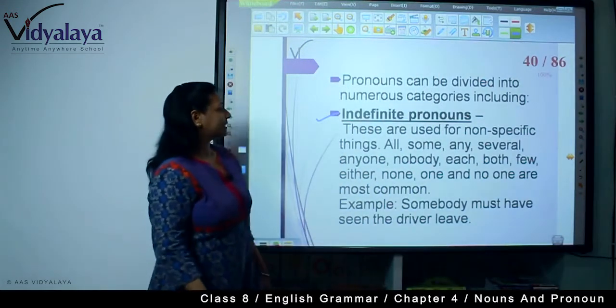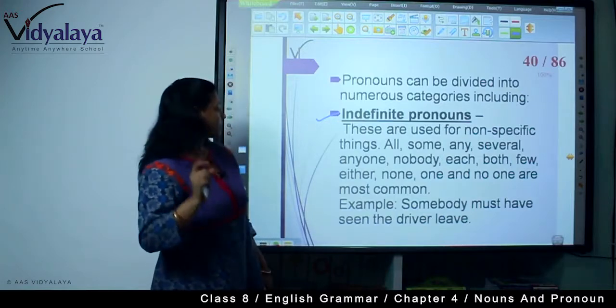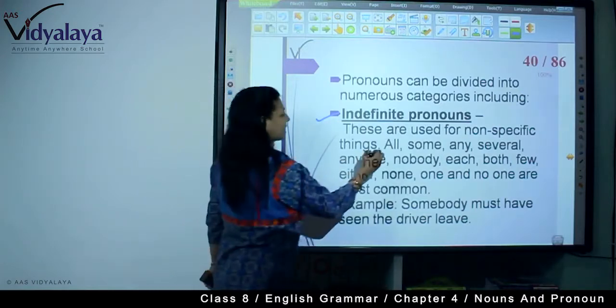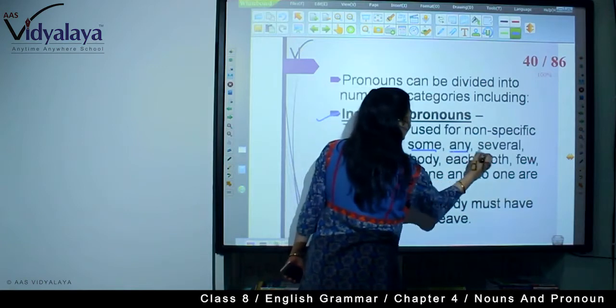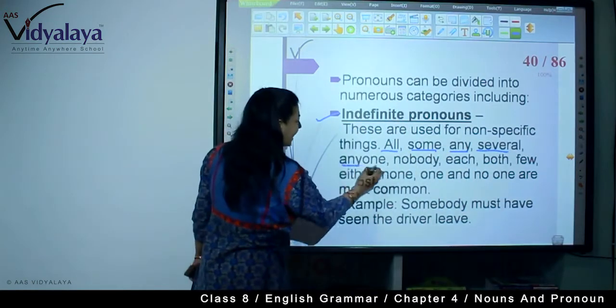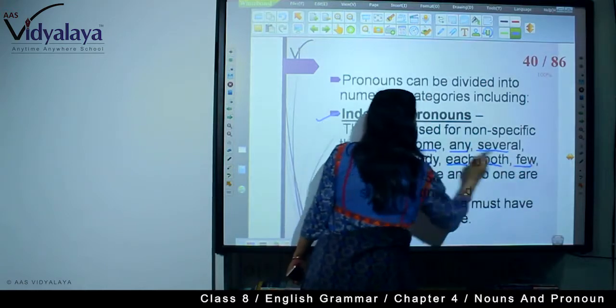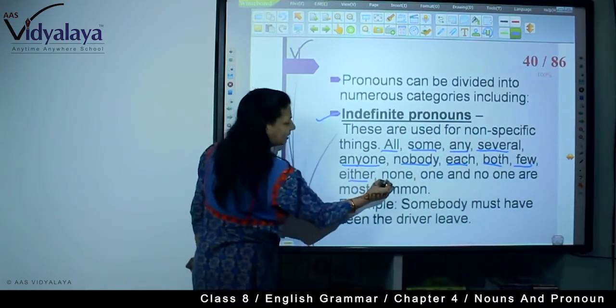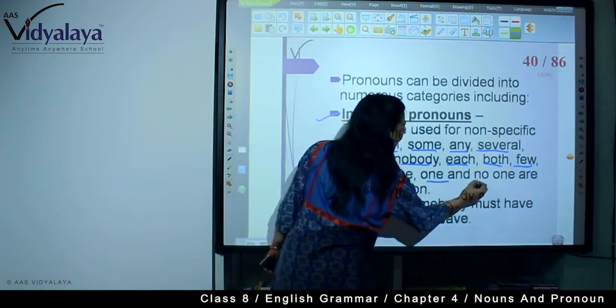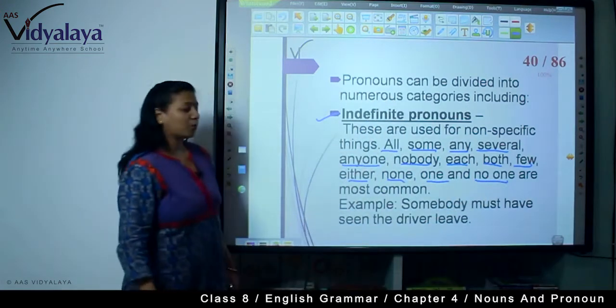Indefinite pronouns are used for non-specific things. For example, all, some, any, several, anyone, nobody, each, both, few, either, none, one, and no one are most common.